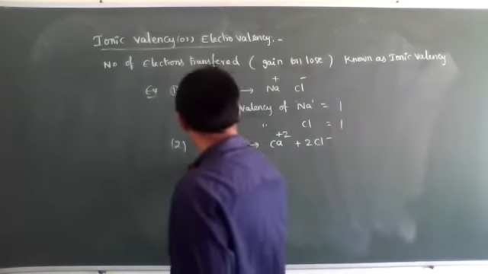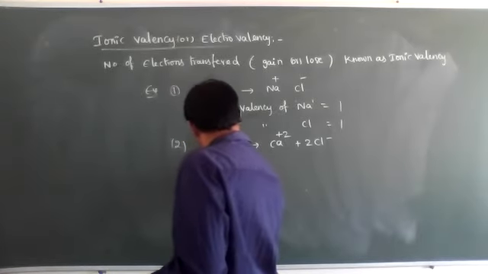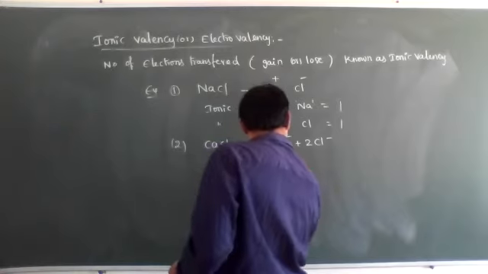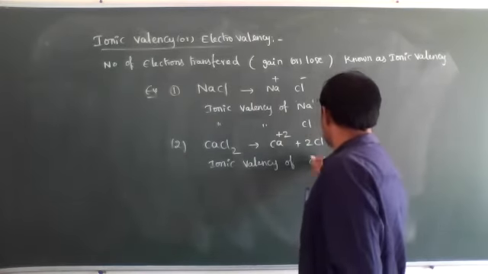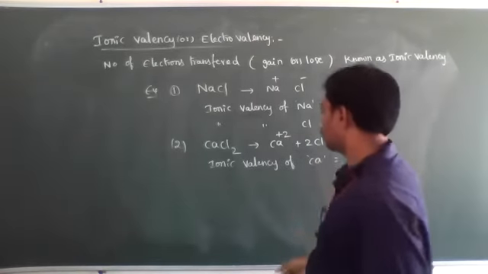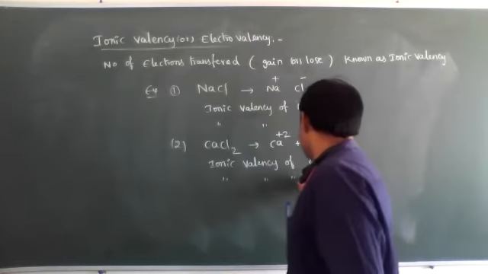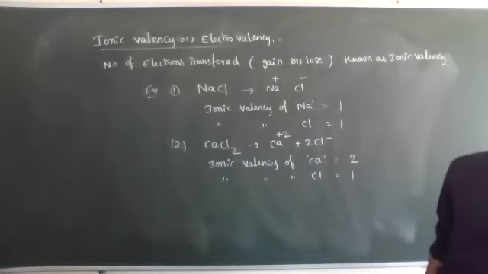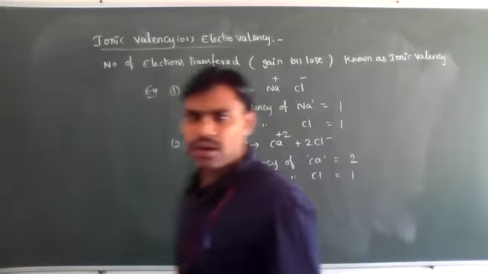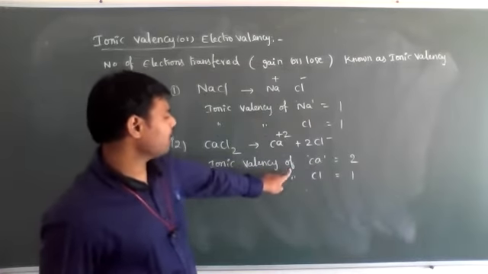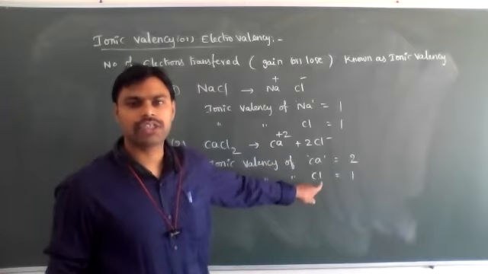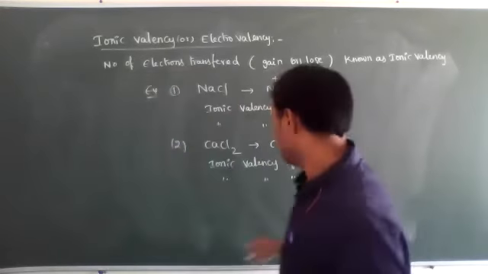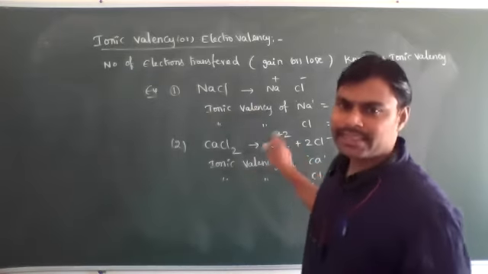Now the ionic valency of calcium is equal to 2. The same way, the ionic valence of chlorine is equal to 1. Okay students, understood? For example, calcium is losing how many electrons? 2 electrons. Each chlorine atom is gaining how many electrons? 1 electron only.